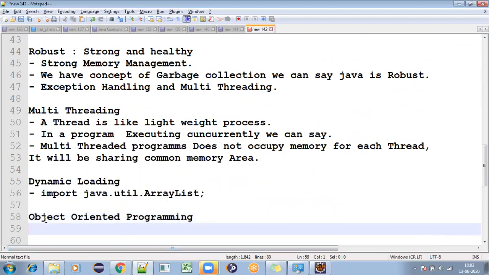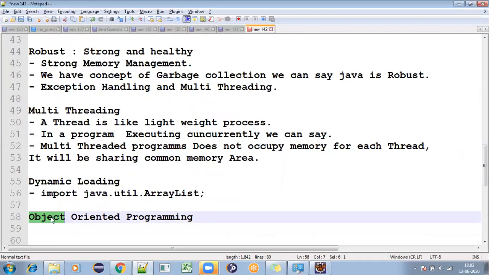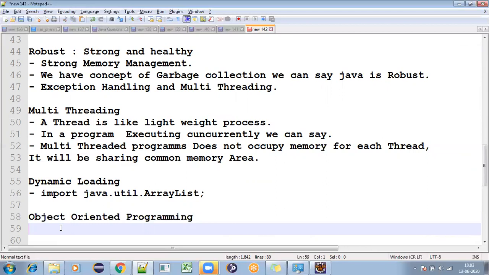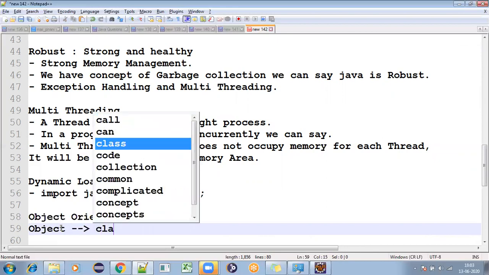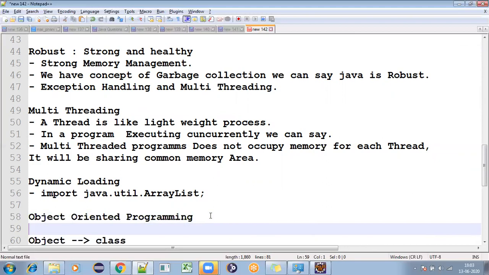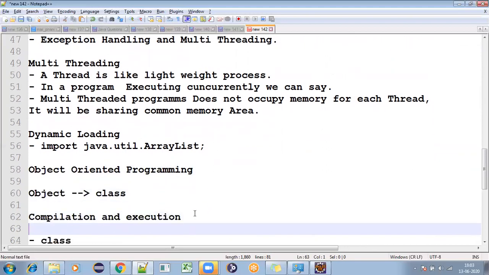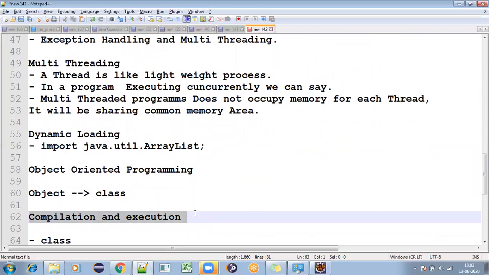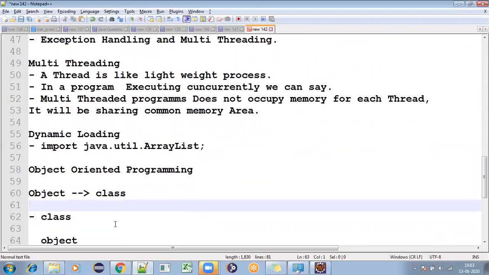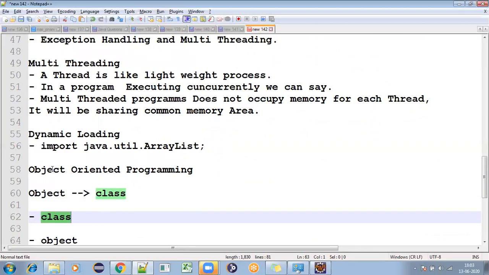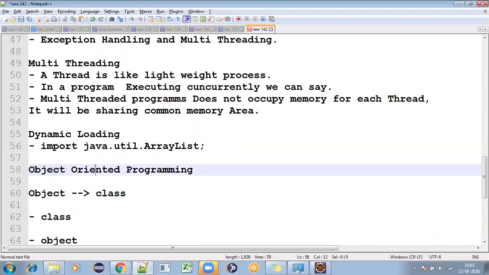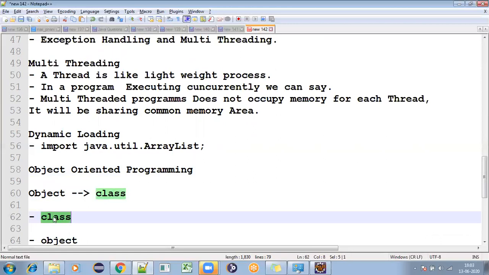If you want to understand what an object is, first you need to understand the concept of a class. Hope you are following with me. So if I want to understand an object, first you need to understand a class. Why should I understand class? I'll come to that. So this is partially done. Now we'll go to the concept of class, because to understand object oriented programming language, you need to understand the class first. That is the reason I am coming here.